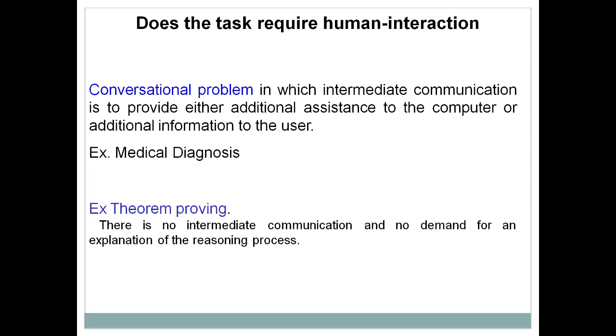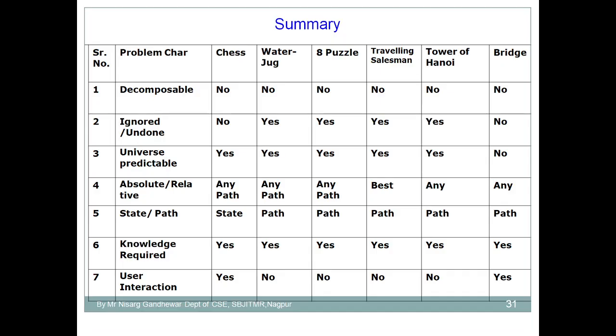So these are the 7 characteristics, and based on these we have summarized the different problems, because in artificial intelligence we need to solve different problems and generate state space representations. So we have the chess problem, water jug, 8 puzzle, traveling salesman, tower of Hanoi, bridge problem, and on this row the 7 characteristics are there. For chess, is it decomposable? No. Water jug: decomposable? No. Suppose we talk about the water jug problem we have discussed: is it decomposable? No. Can solution steps be ignored in this case? Yes. Is the universe predictable? Yes, because we have an initial state and a final state.